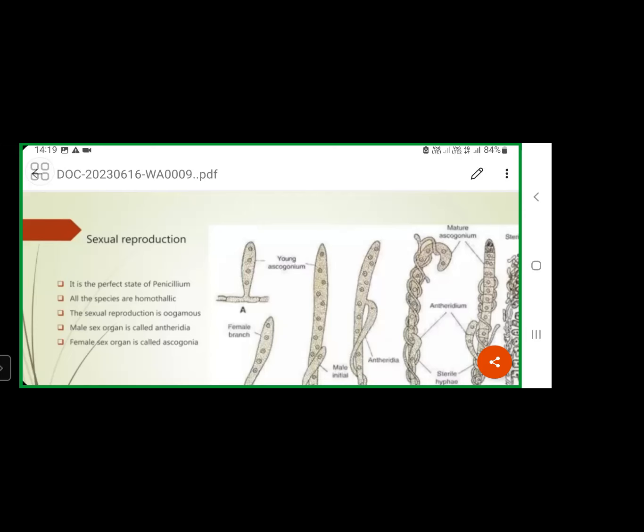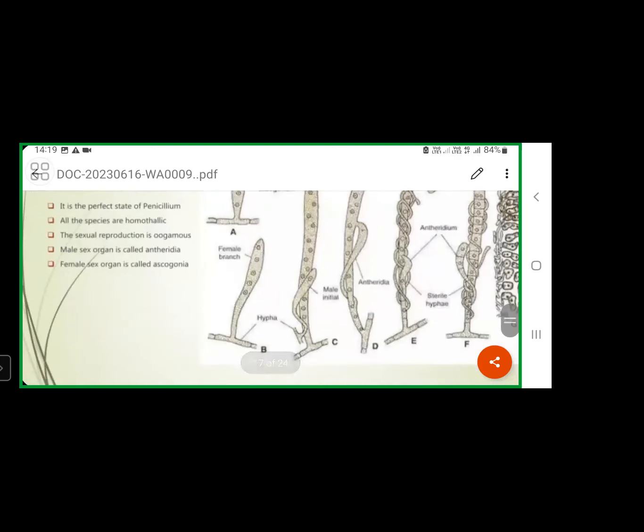So multinucleated cytoplasm is present inside this ascogonium. There is no septa formation initially. Like that, first the ascogonium will develop. Later, it increases in its length and becomes a tubular elongated structure. Okay, like that, the ascogonium, the female reproductive structure, will develop.